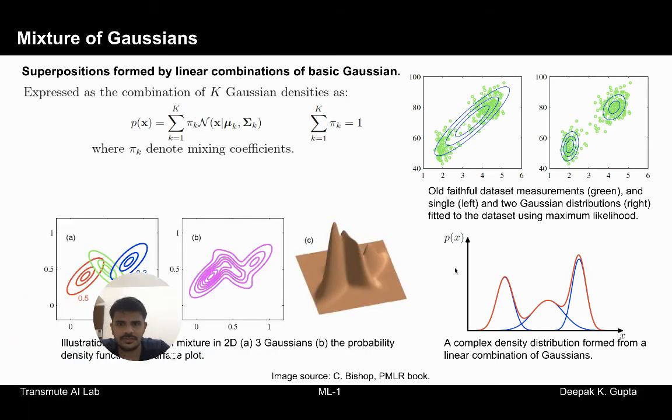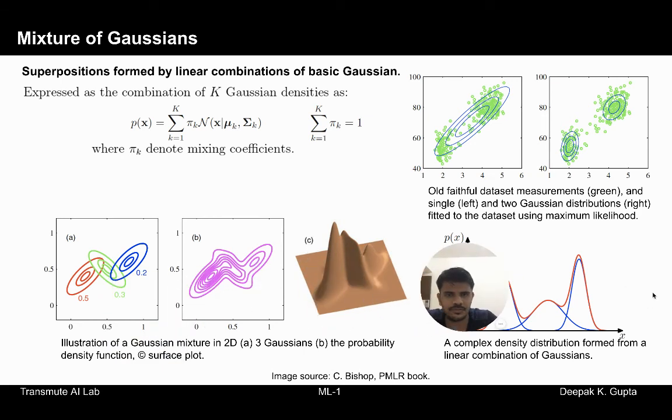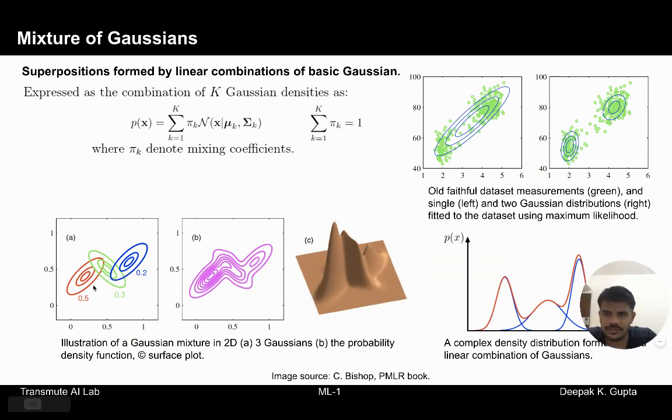This is another example to give you an intuition of the mixture of Gaussians. Here we have three different Gaussian distributions, the red one, the green, and the blue. The combination of these three Gaussian distributions, the resultant probability density function, has this shape in 2 dimensions. And here we show the surface plot. If we want to define the probability distribution for the mixture of Gaussians, the log of the probability can be expressed in this form. It's just a simple extension of the original Gaussian distribution.